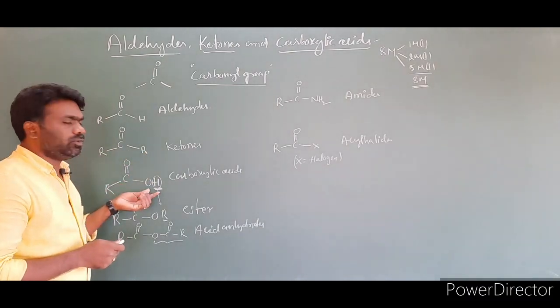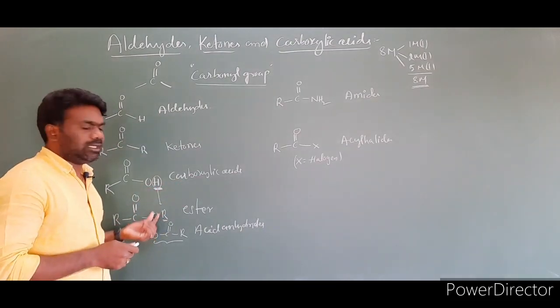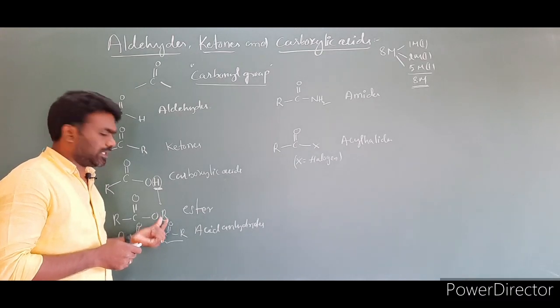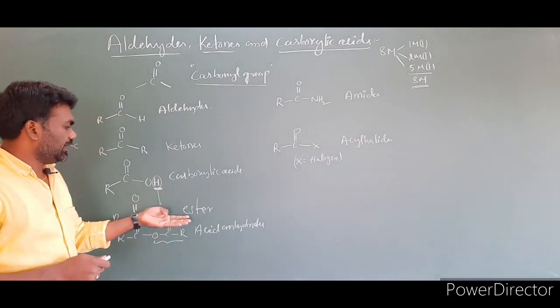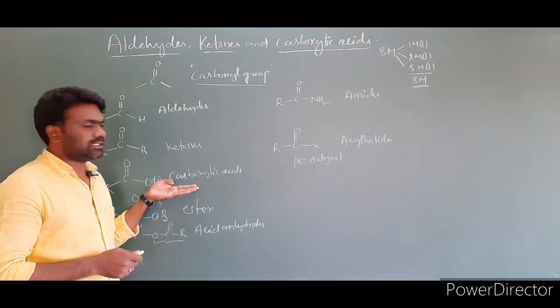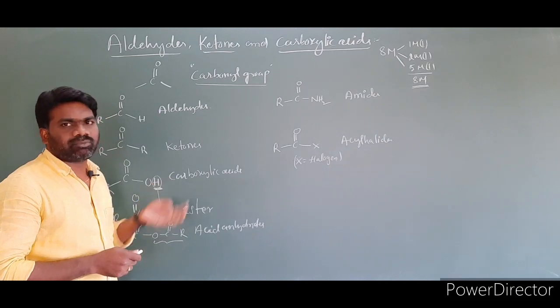Carbonyl group bonded to an OH group gives carboxylic acids. Carbonyl group bonded to O, where this H is replaced by an alkyl or acyl group, gives esters and acid anhydrides, which are derivatives of carboxylic acid.